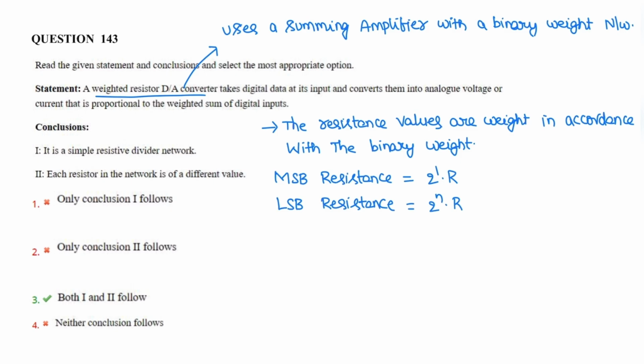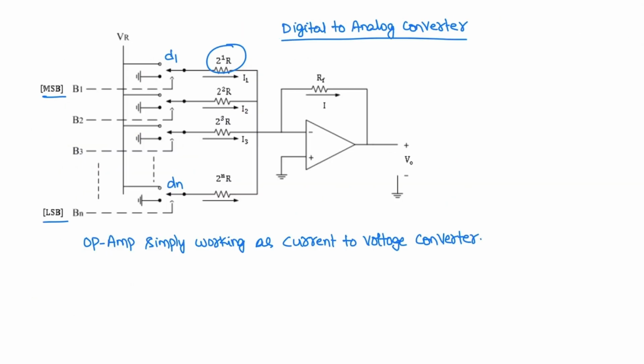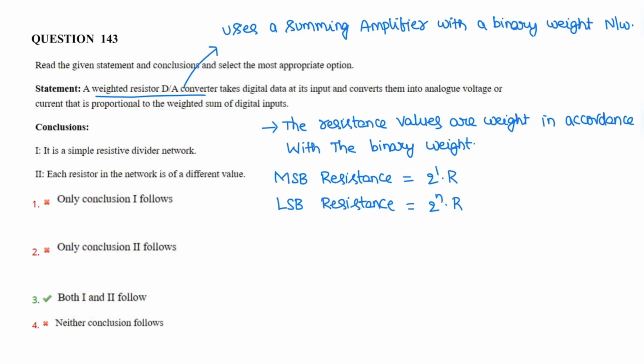The weight for the MSB digit resistance is 2 power 1 into R, and for the LSB resistance it is 2 power n into R. So the resistance values are in accordance with the binary weight of the digit. Here the op amp is simply working as a current to voltage converter.